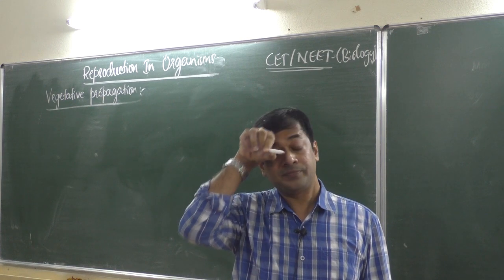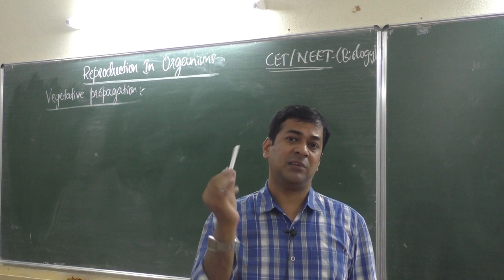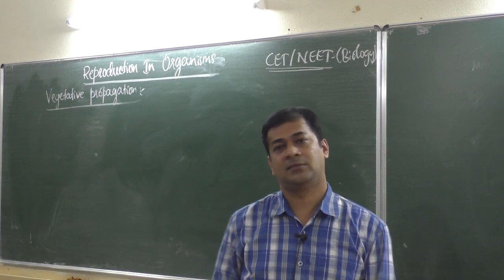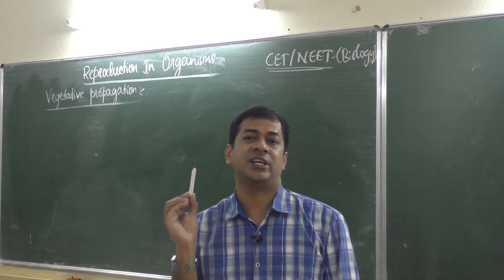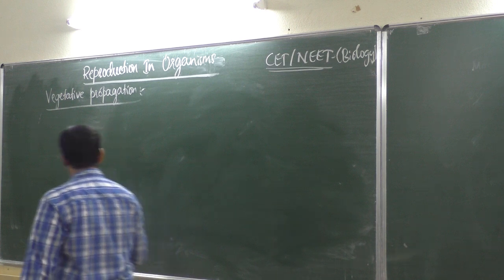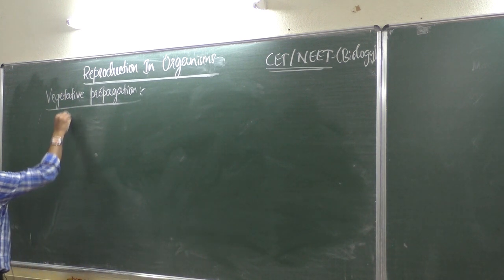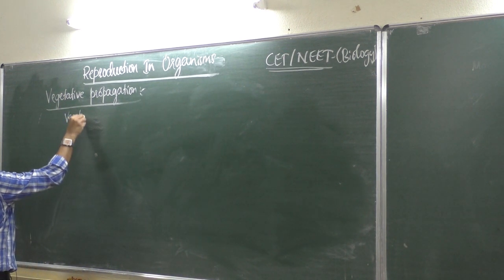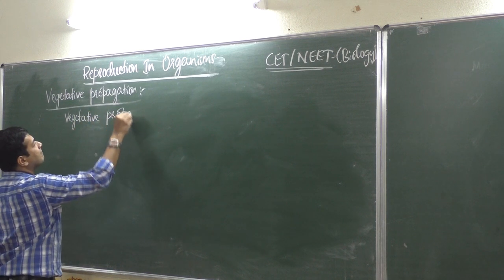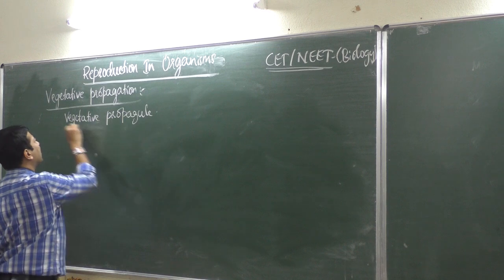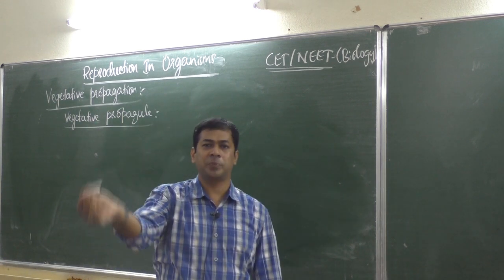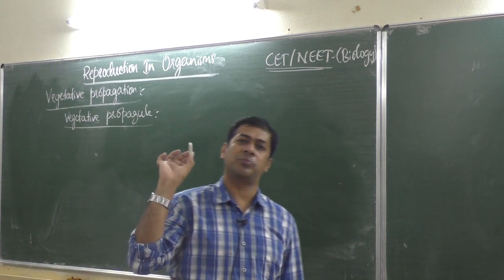So the part of the plant which produces a new plant is called a vegetative propagule. Simple.